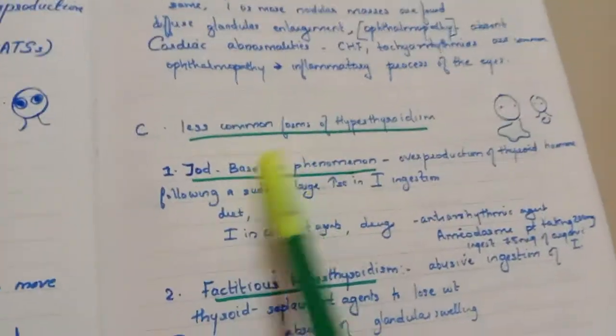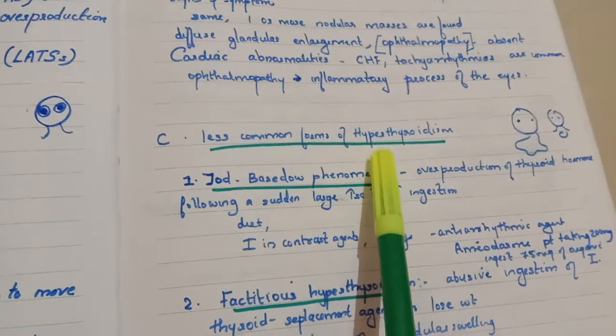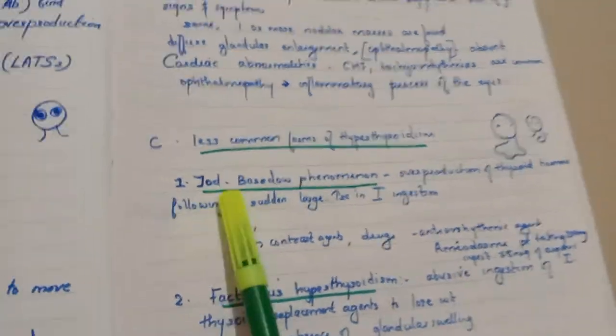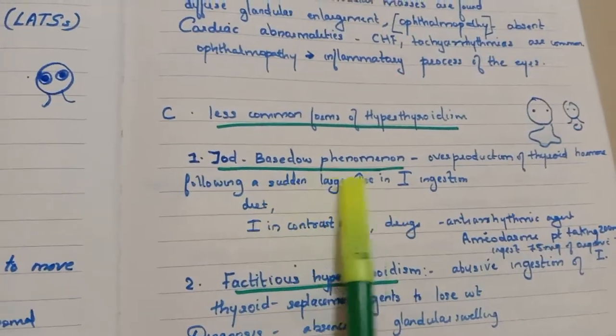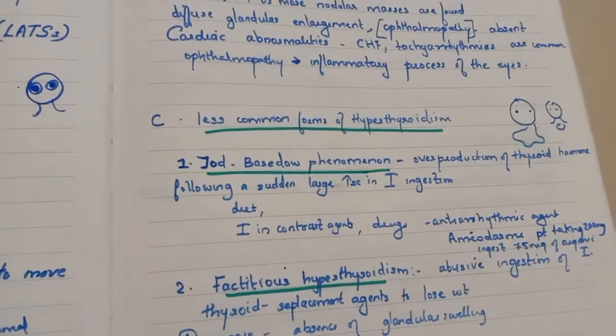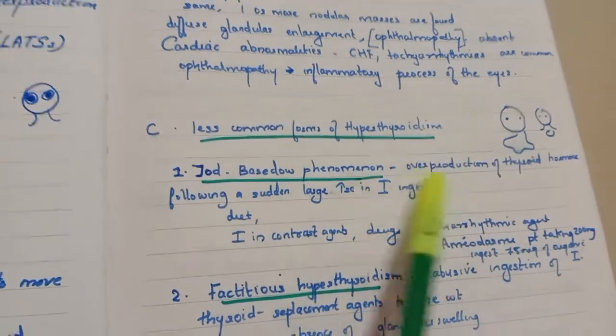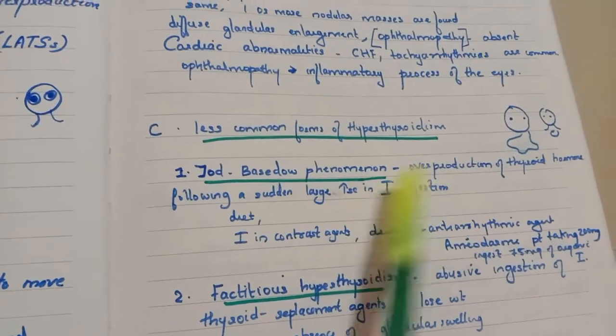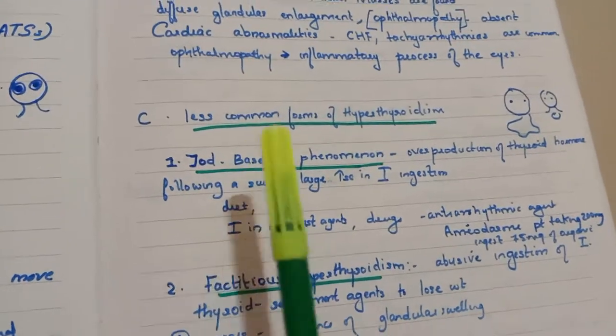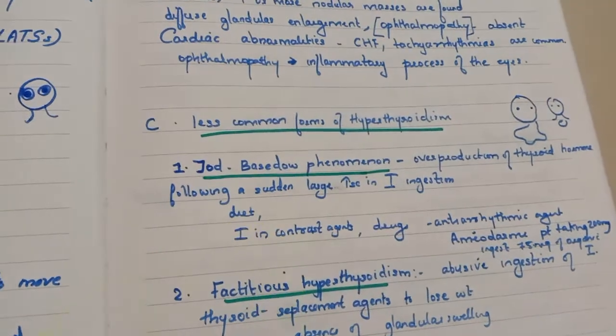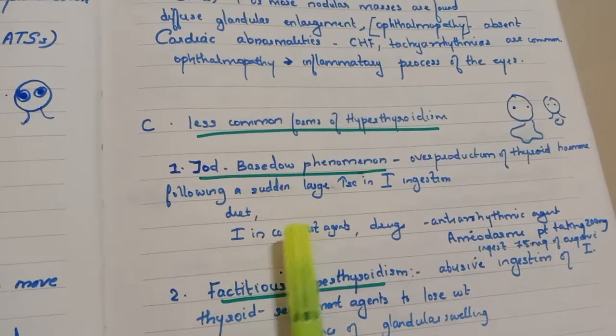Now, what are the other lesser common forms of hyperthyroidism? The first one is the Jod-Basedow phenomenon. So, what is Jod-Basedow phenomenon? Here, due to the ingestion of an increased amount of iodine, there will be overproduction of the thyroid hormone. That means through diet, or through contrast agents.